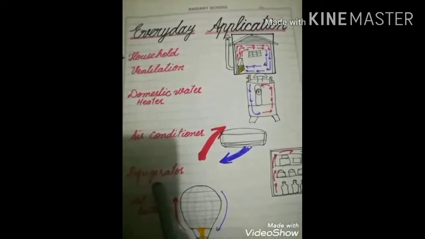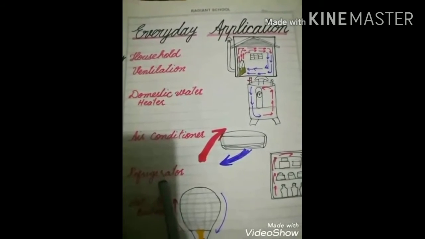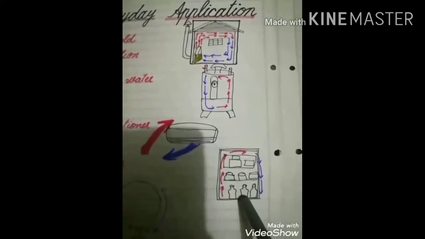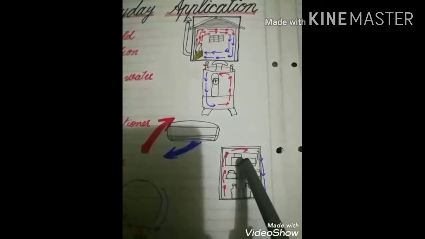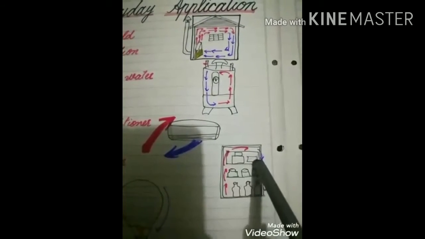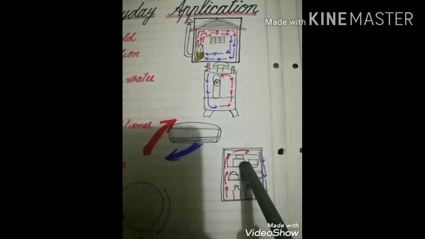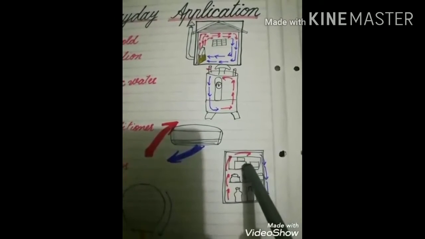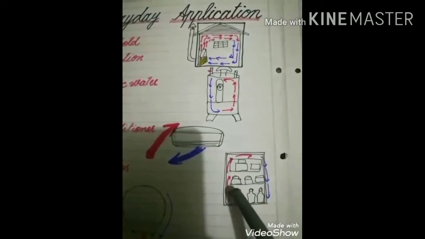The other example is the refrigerator, in which the process of convection current also occurs. You know that the cooler part, that is the freezer, is present at the top of the fridge, and if you look at the back of the fridge, you can observe the different pipes that are present.